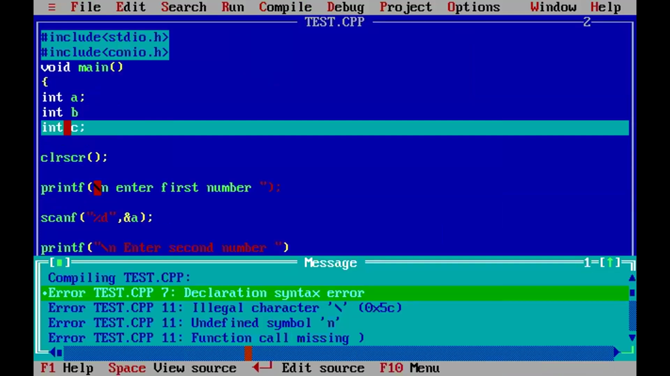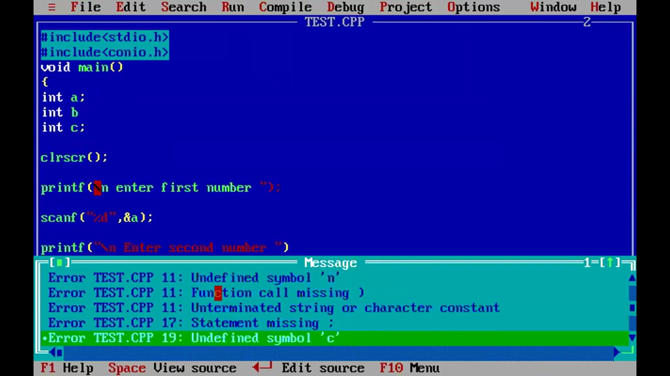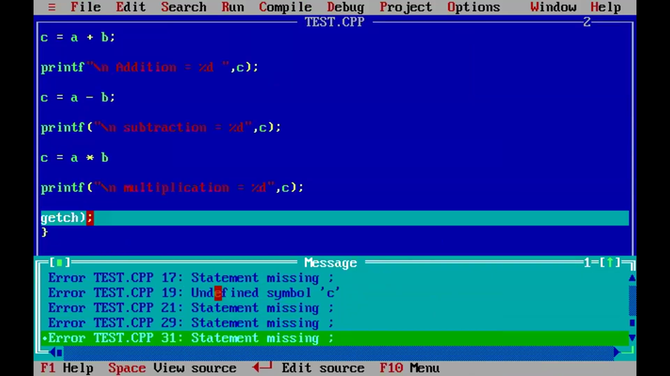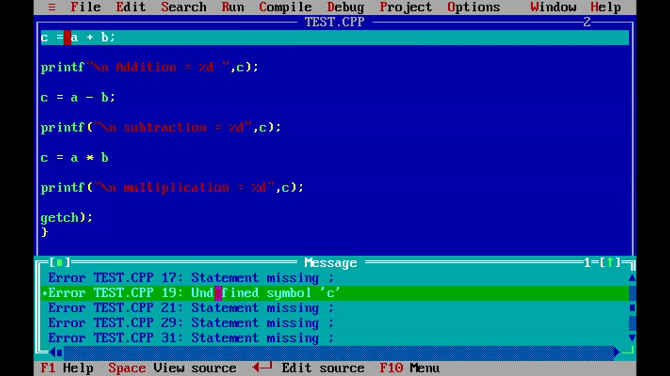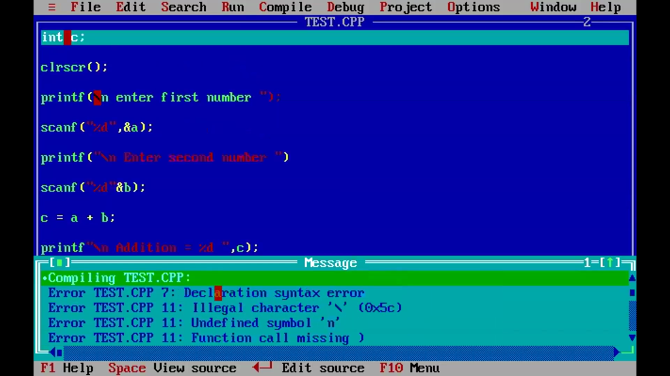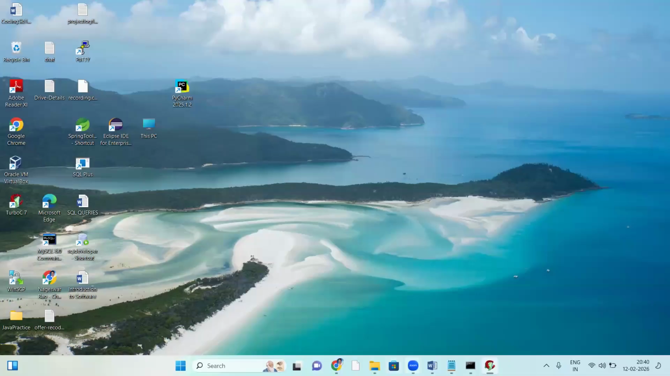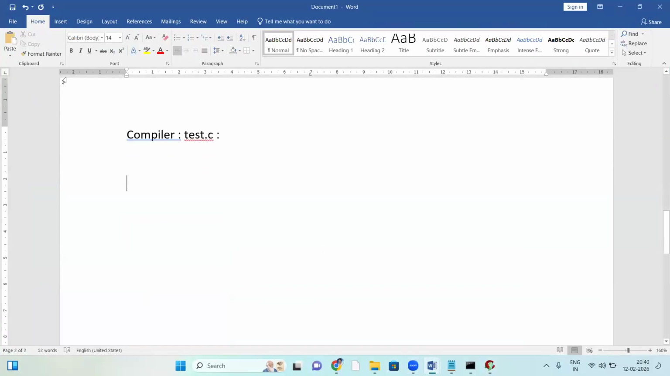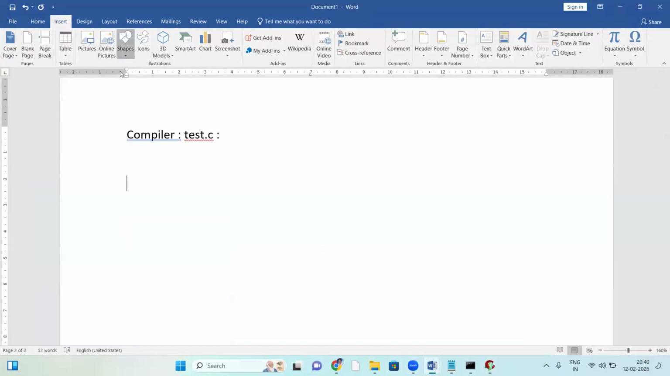So for the compiler, look at the bottom. 7th line error, next 11th line error, 17th line, 19th line, 21st line, 29th line, 31st. All the errors from top to bottom. So the compiler checks the code from top to bottom. Let me explain how the compiler works.